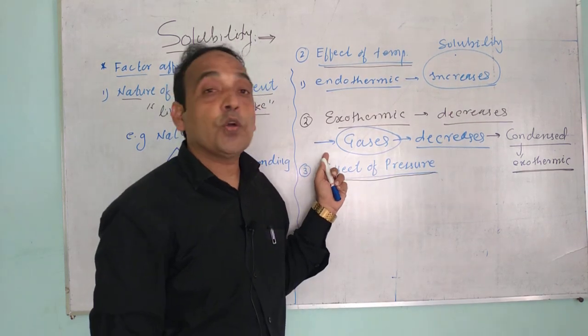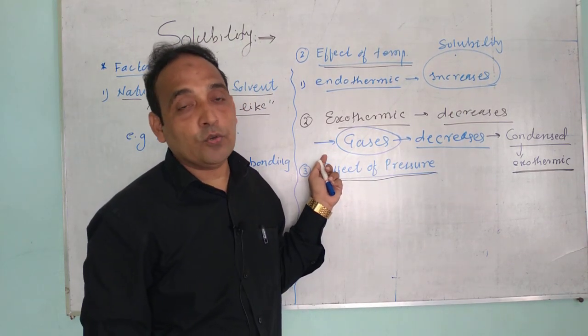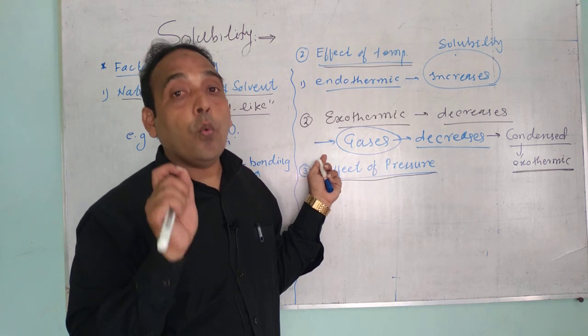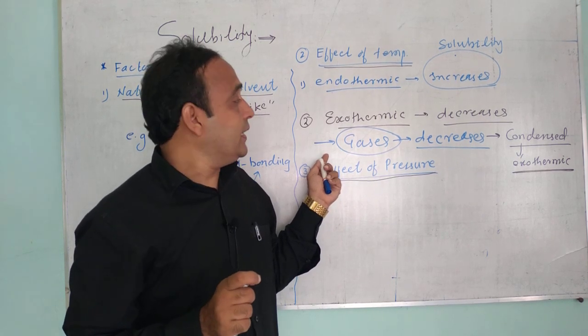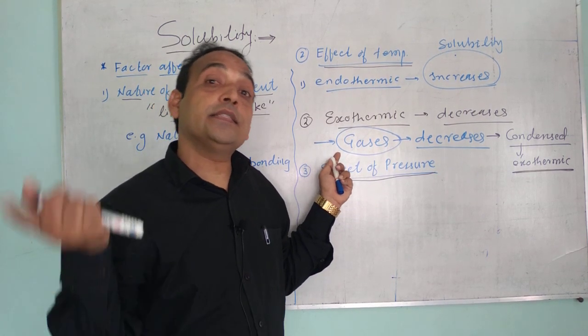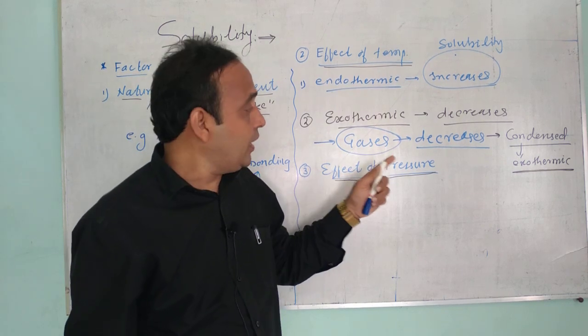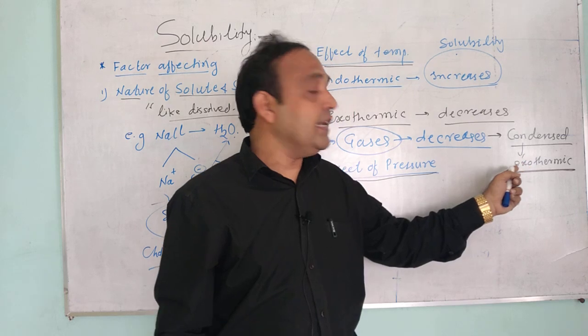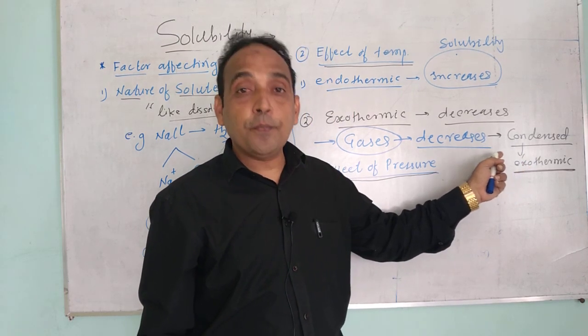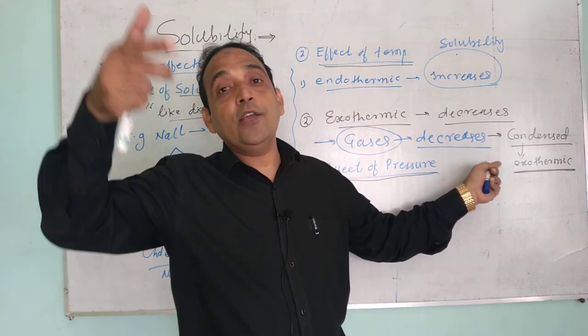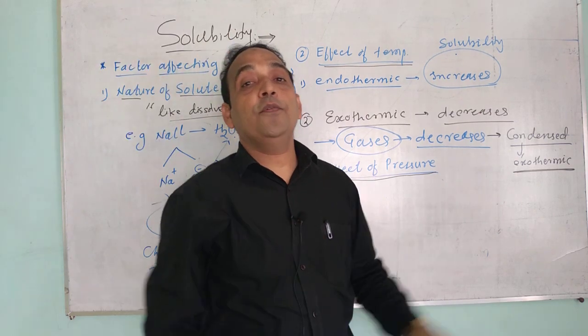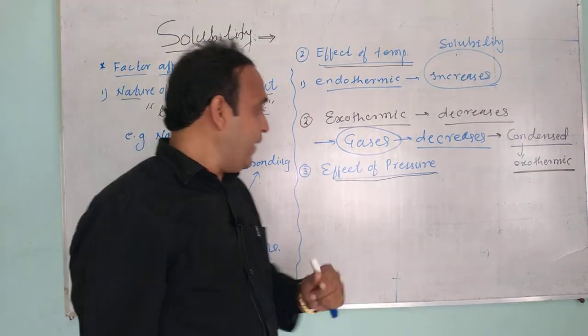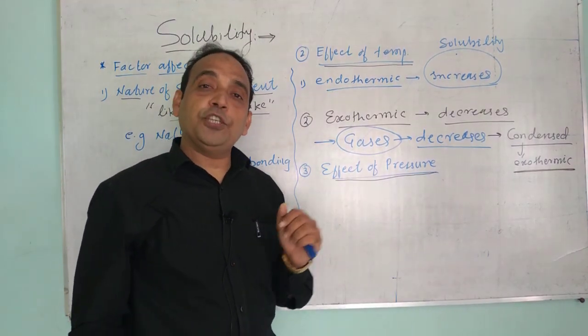So here the question may be asked, you have to write this question in your notebook. Why does temperature increase decrease the solubility of gases? Because gases in liquid get condensed, and condensation is an exothermic process, and that's why heat is evolved, that's why solubility will decrease. Now the third factor, what is the effect of pressure?